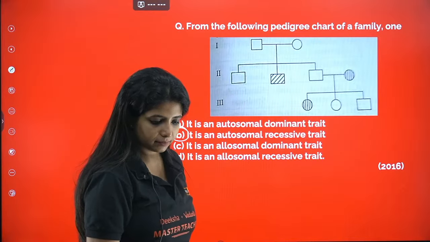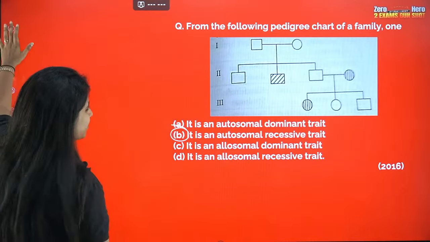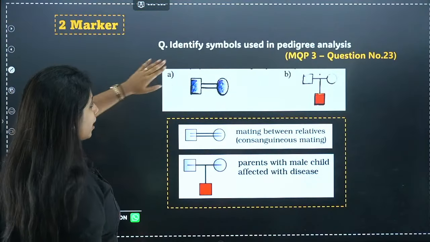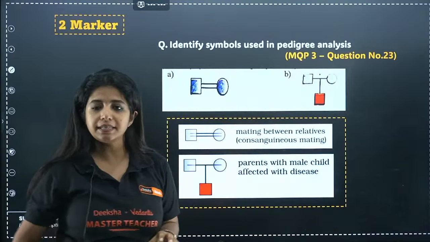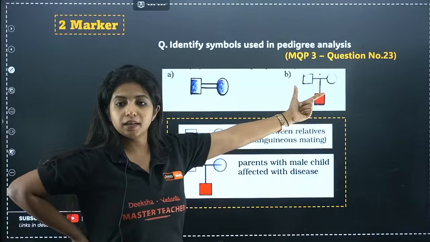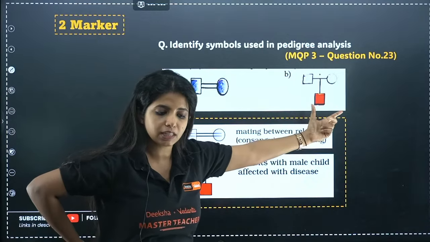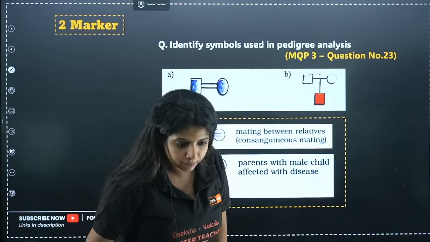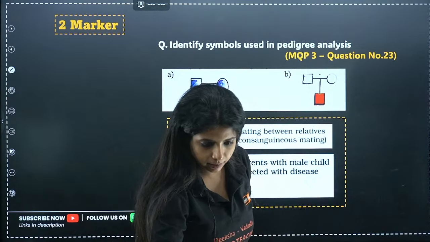Done? Yes, awesome. So how do you feel after solving some questions? So identify symbols used in the pedigree analysis. This is MQP question. You know it's consanguineous mating, and this is mating between parents producing a diseased child as well. Legend, Baba, which question are you solving?